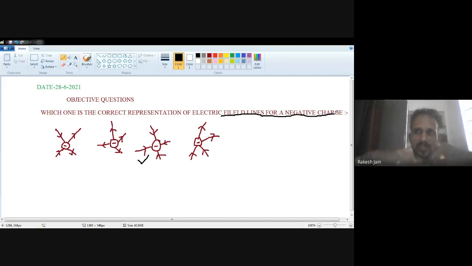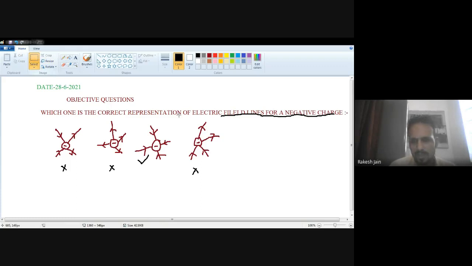C is correct, because the electric field lines for a negative charge are always towards the negative charge itself. Okay. In this first case, two of the electric field lines are towards the negative charge, but two are outward from it. That's why the first choice is wrong. In the second choice, all the field lines are in the outward direction. That is the representation for a positive charge. But here we are talking about the negative charge. The third one is the correct answer. The fourth one consists of both inward and outward directions. That's why it is also wrong.